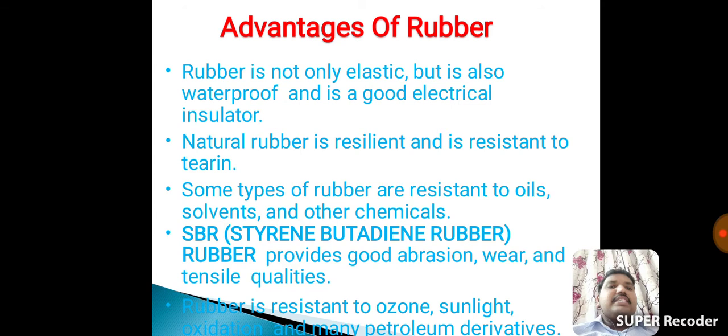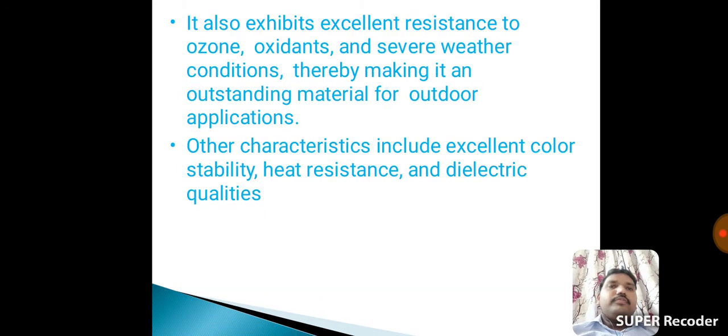Rubber is the best resistor to ozone, sunlight, oxidation and many petroleum derivatives. It also exhibits excellent resistance to ozone oxidants and severe weather conditions, thereby making it an outstanding material for outdoor application.